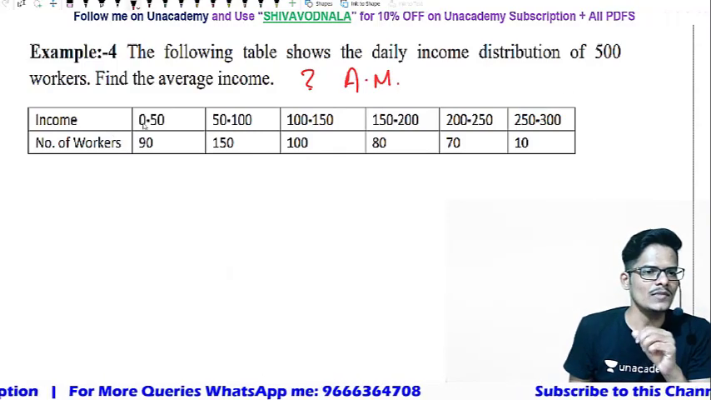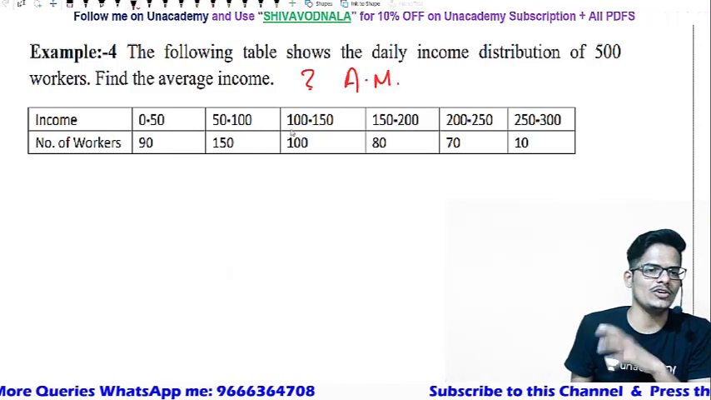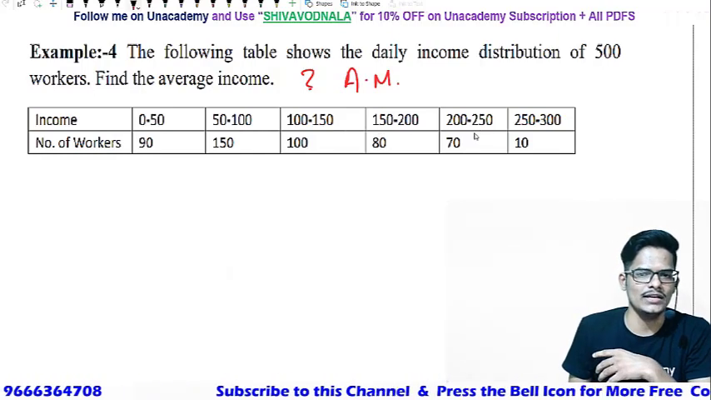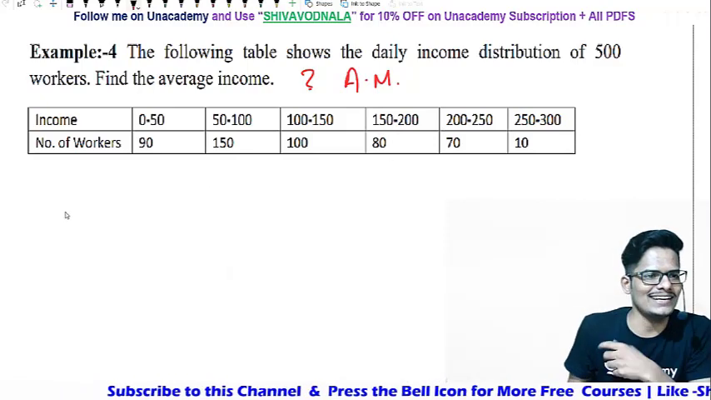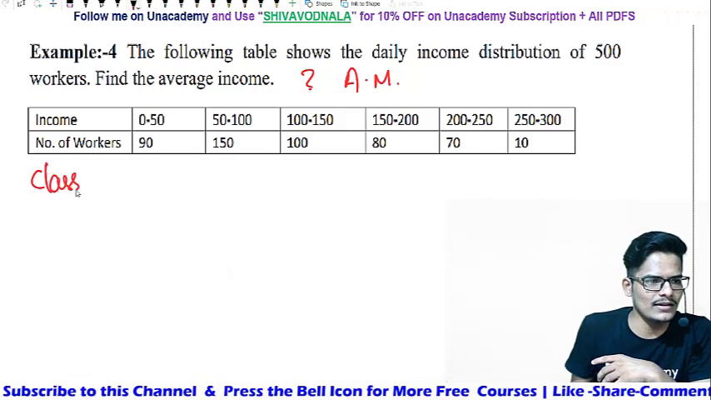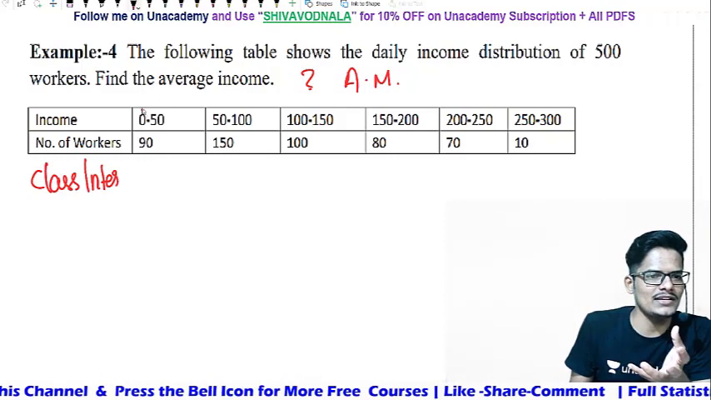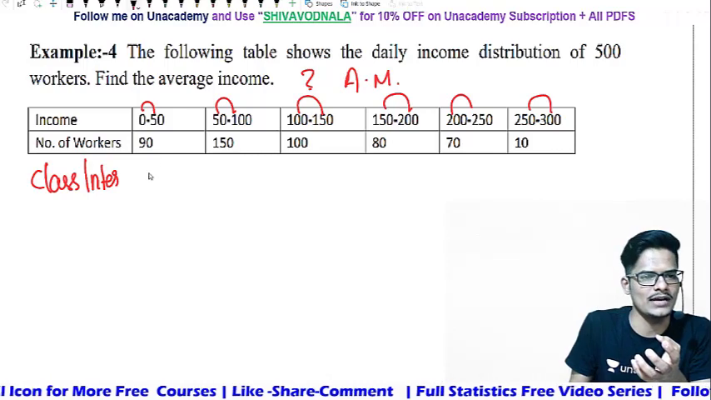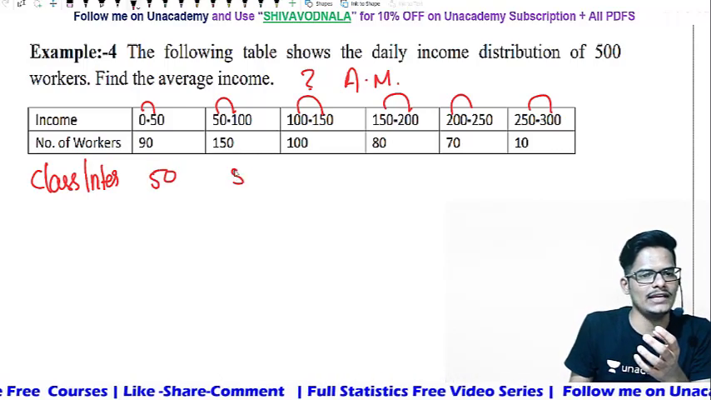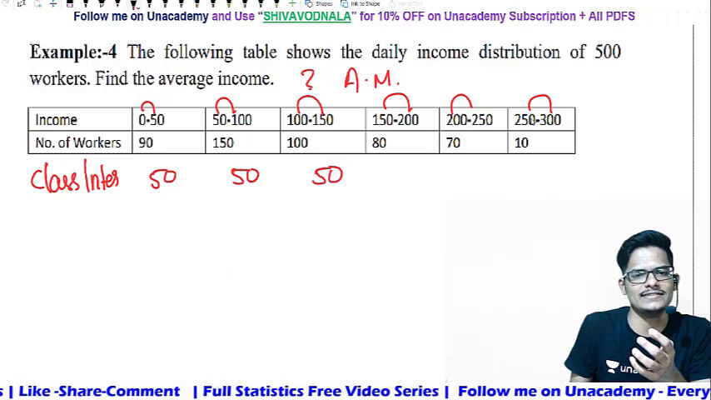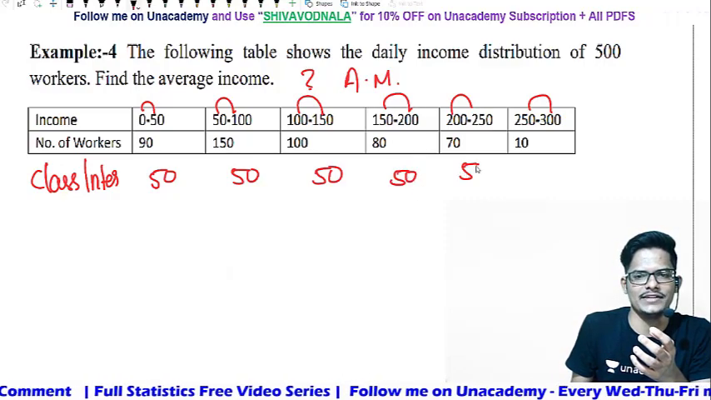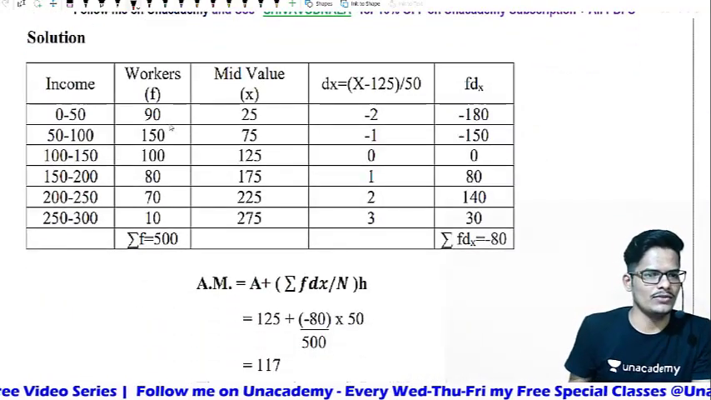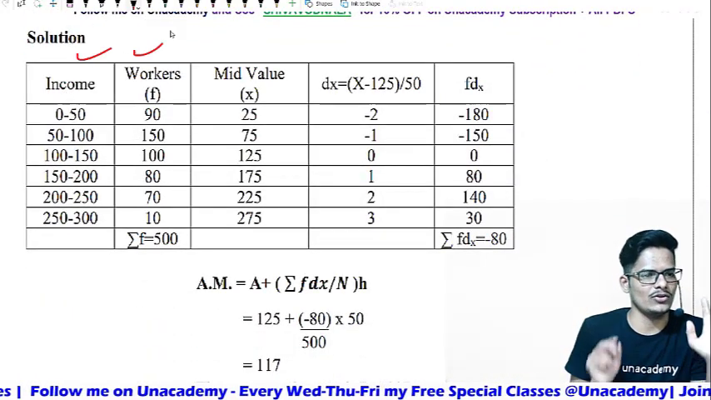Now here we have 0 to 50, 50 to 100, 100 to 150, 150 to 200, 200 to 250, 250 to 300. What is the class interval? The gap between each and every interval, each observation, is how much? 50. 50 is the gap, or 50 is the class interval. Now how will the answer look? The workers and frequencies are given in the question itself.